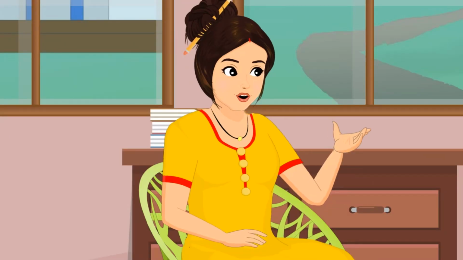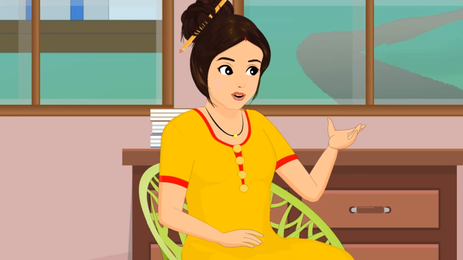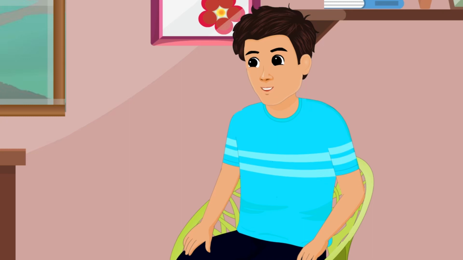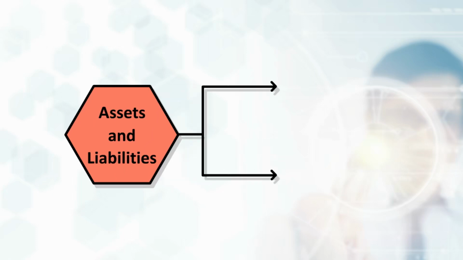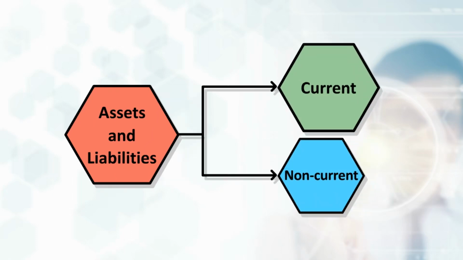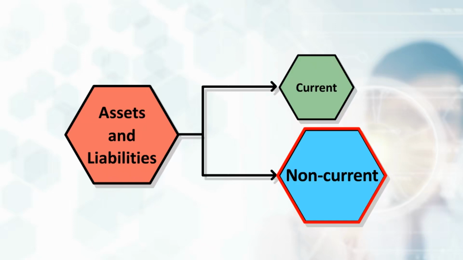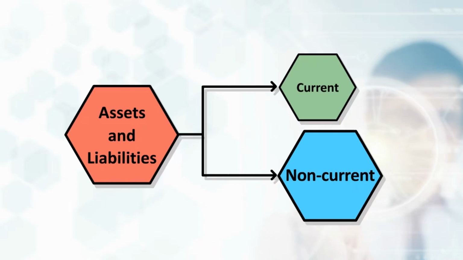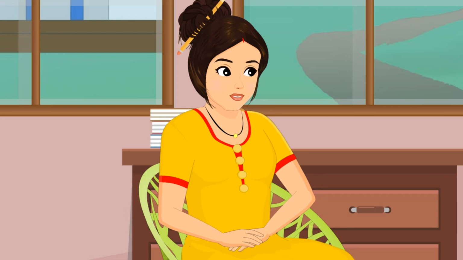Do you know that both assets and liabilities are classified into two categories, Anil? No ma'am. What are they? Both assets and liabilities are classified as current and non-current. Current refers to those items that are due in the upcoming financial year. That is, they are due within the next 1 year. Non-current refers to those items that are due after 1 year. You could think of current as short-term and non-current as long-term.